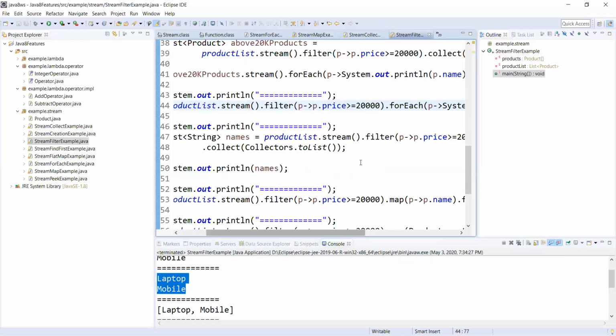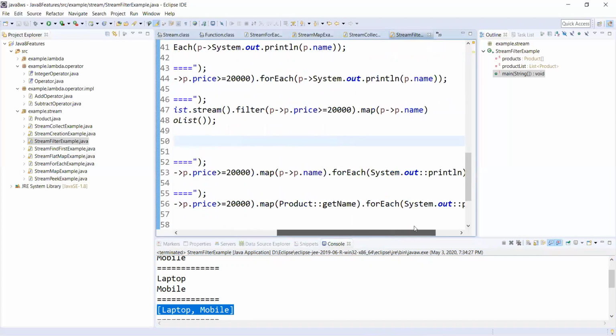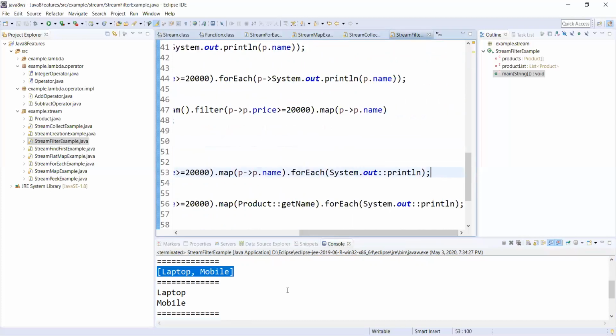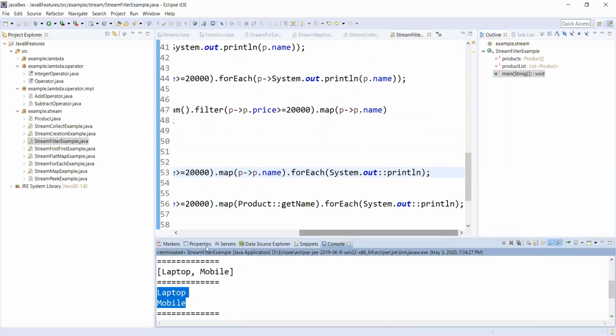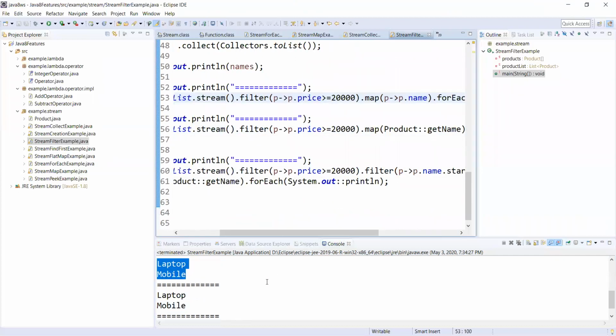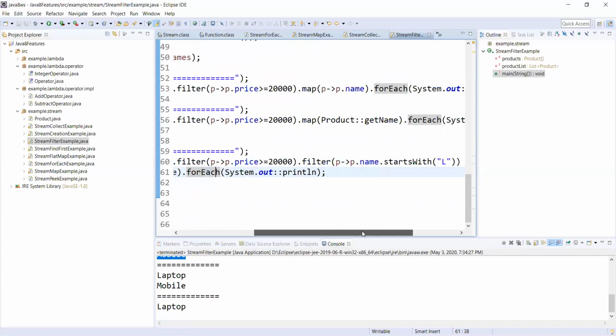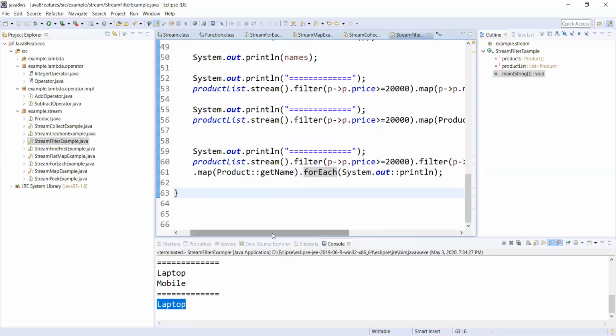And here we collected as a list and printed them, that is laptop, mobile. And here we collected and printed in one statement itself, laptop, mobile. And here also we converted with map, but by using the method reference operator. And again, here we applied two filters, so we get only one item over here.